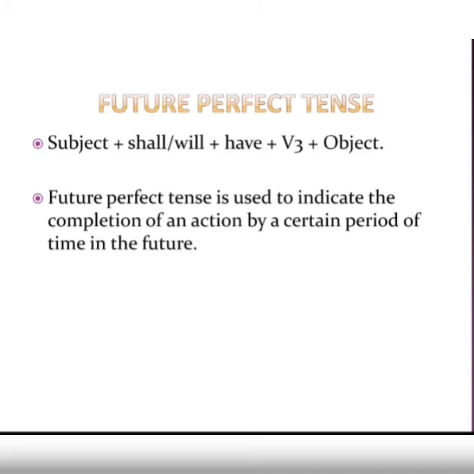Suppose I say, by the time I reach Delhi, he will have left Delhi. मीन्स जब तक मैं दिल्ली पहुंचूंगा तब तक तो वो दिल्ली से निकल चुका होगा. Like you are expecting to reach by 5 o'clock in the evening, so you are saying by the time I reach Delhi, by 5 o'clock when I reach Delhi, he will have left for his house or for his hometown. तो वो दिल्ली से निकल चुका होगा.